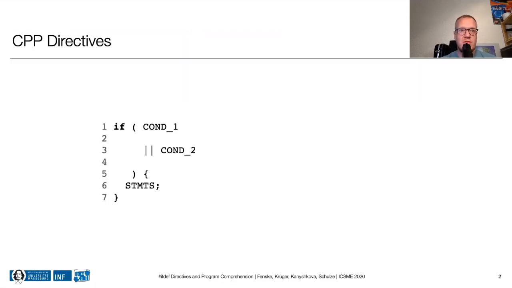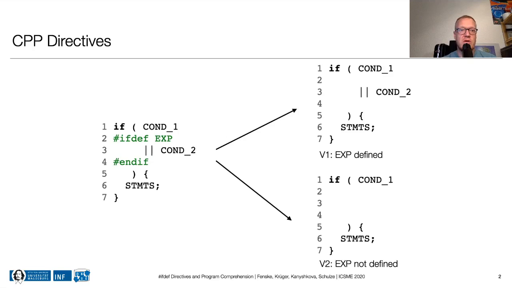So, what is this work about? Many organizations and open source software projects use the C preprocessor to implement fine-grained static source code configurability in their software systems. Essentially, this means enclosing some lines of code in IFDEF directives, as shown here, and depending on how the code is compiled, these lines become part of the final product or not.